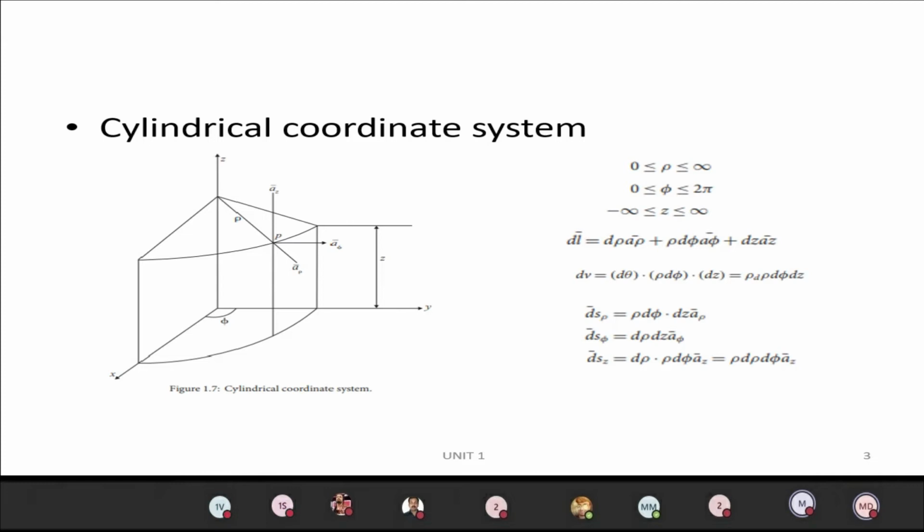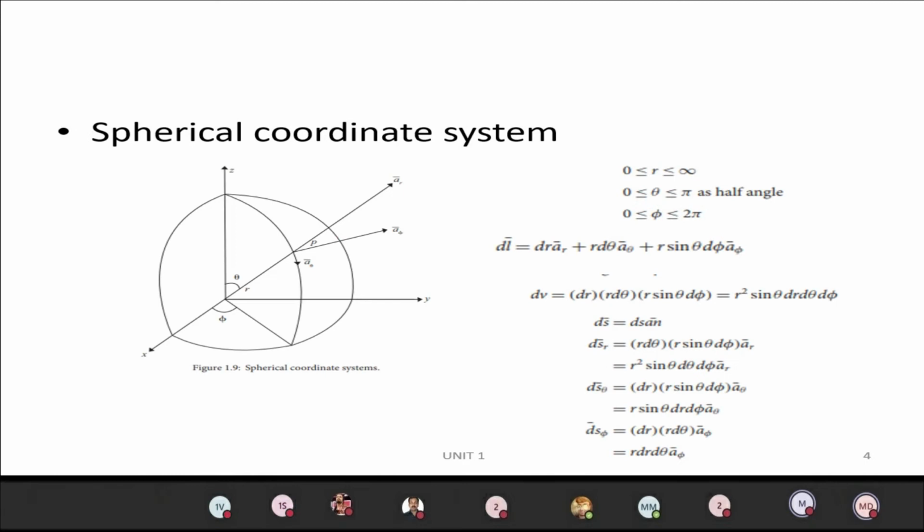The next one we will be seeing is the spherical coordinate system. The first we have seen is the Cartesian coordinate system, the second is the cylindrical coordinate system, and the third is the spherical coordinate system.